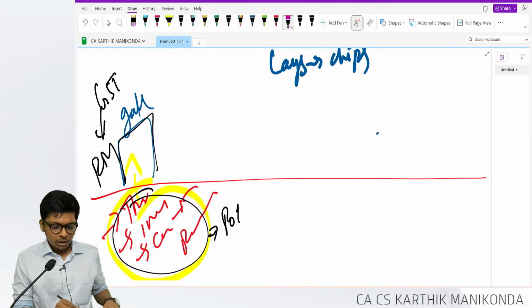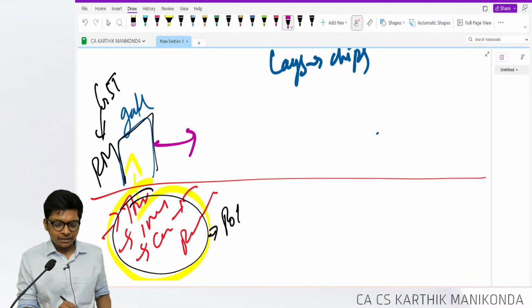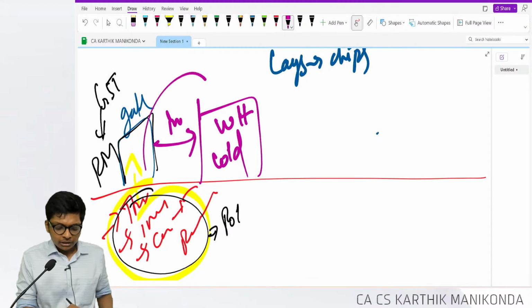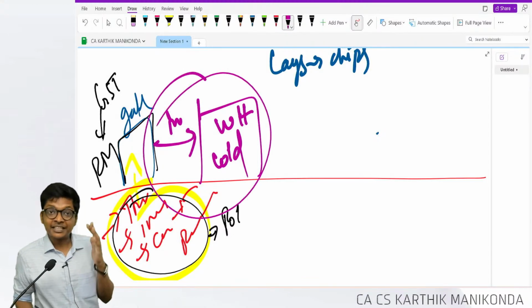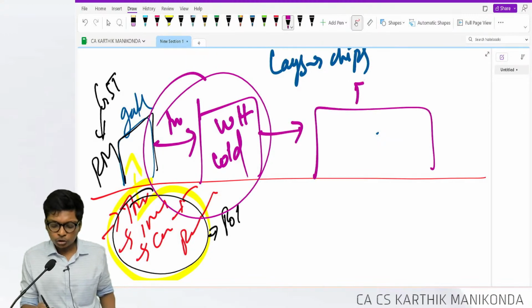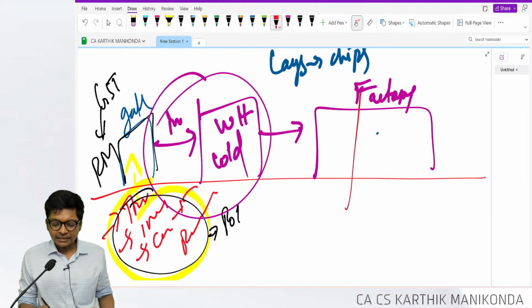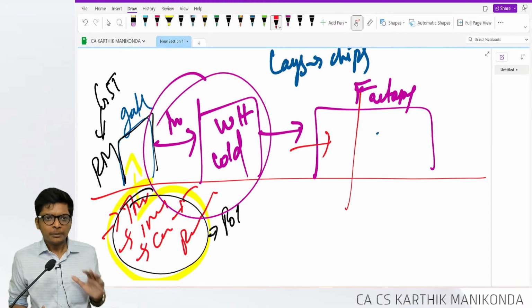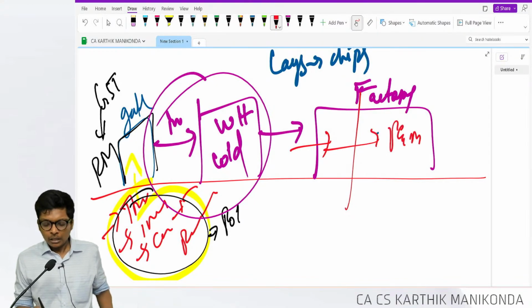Eat it? No. I will inspect it, check the quality and put it in my warehouse, cold storage. This cost also we'll check about that. Then from cold storage, it goes to the factory. In the factory, are we going to sit down and remove the skin of these potatoes? No. Machine will take care of everything. Put them into plant and machinery.